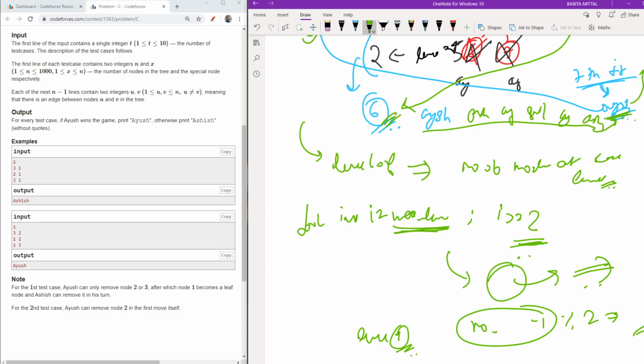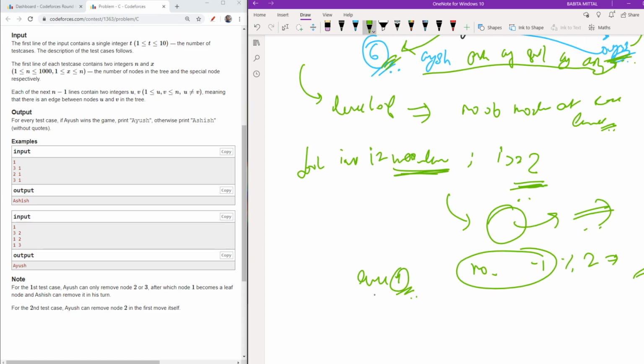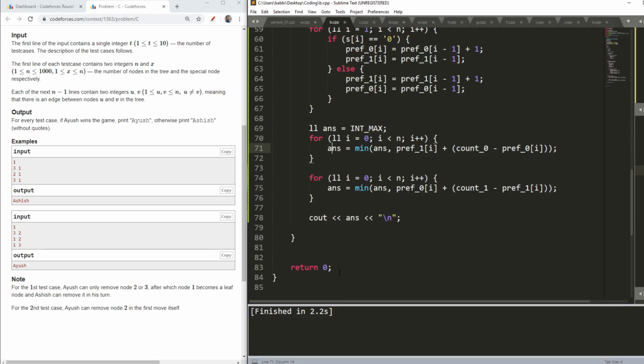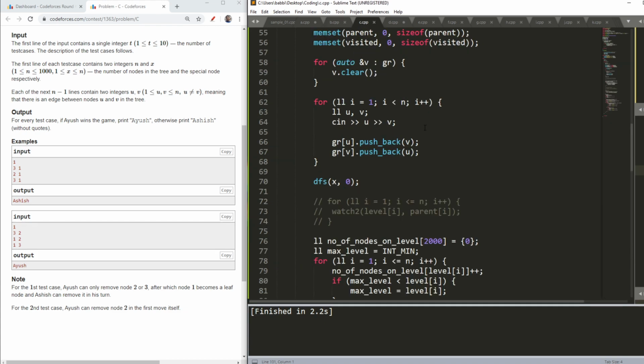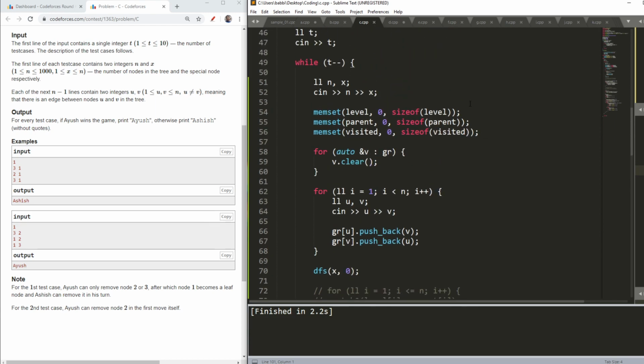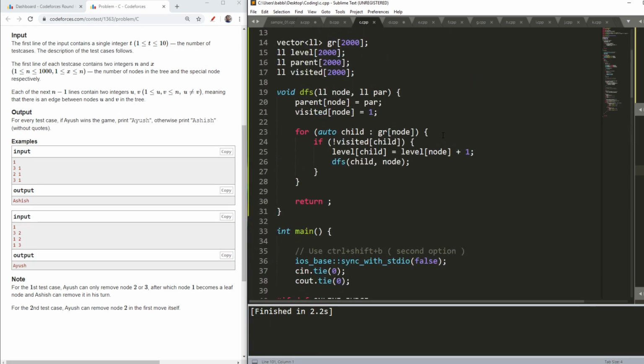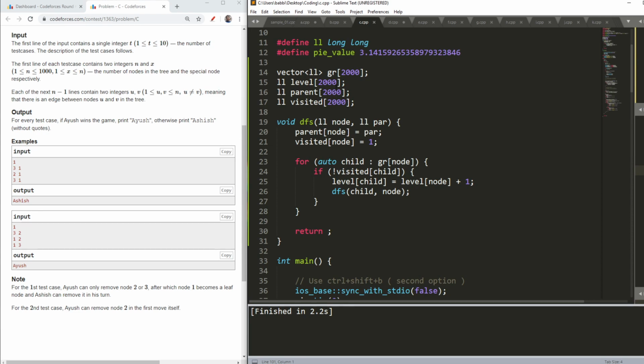Yeah, so I thought I was able to explain everything for this code. So very quickly you can see the code. You can make the code shorter, but I wrote it this way because I was getting the wrong answer in the first place, so I wrote more conditions. But I am clearly seeing that you can make the code much shorter. The first thing, this parent array was not required, although I made it, so you can skip that.